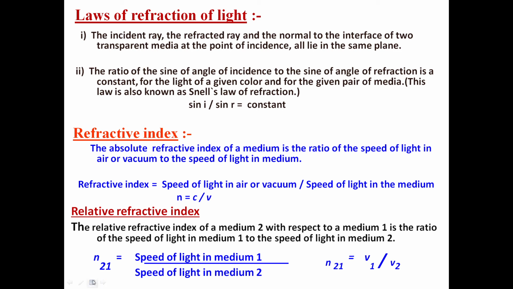How can we write it? n21. What is n21 here? This is refractive index of second medium with respect to first medium. It is equal to v1/v2. v1 is the speed of light in medium 1 and v2 is the speed of light in medium 2.